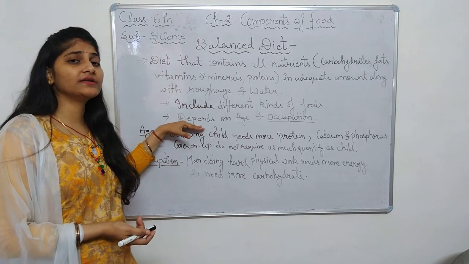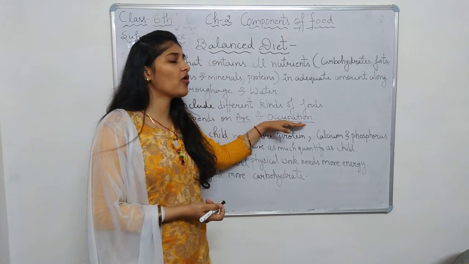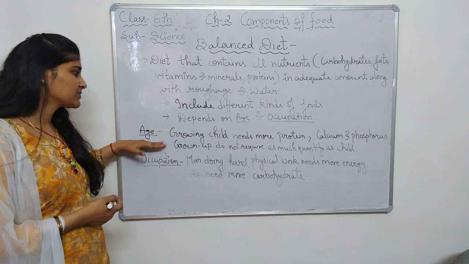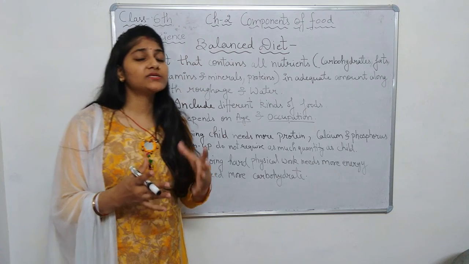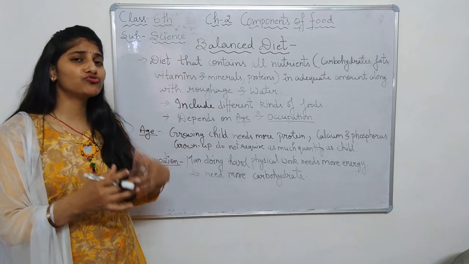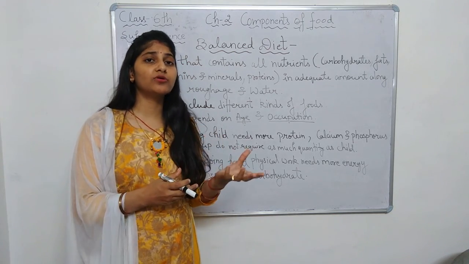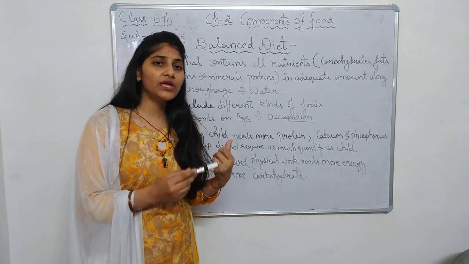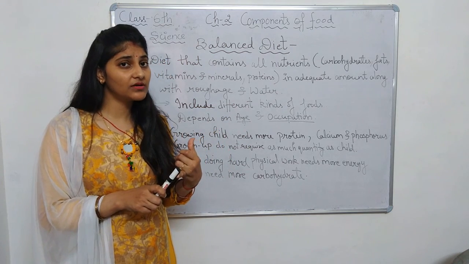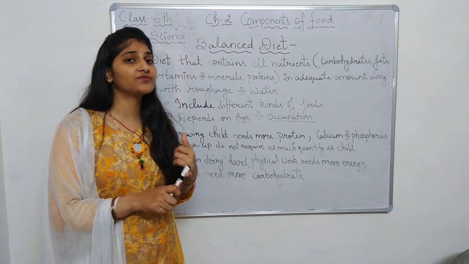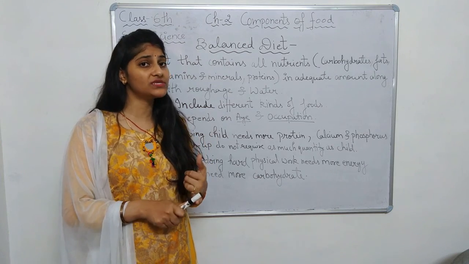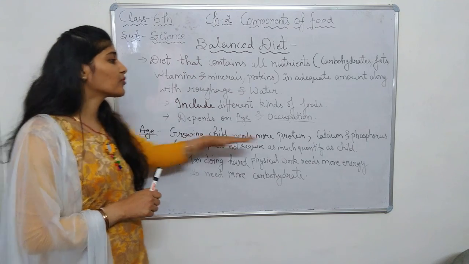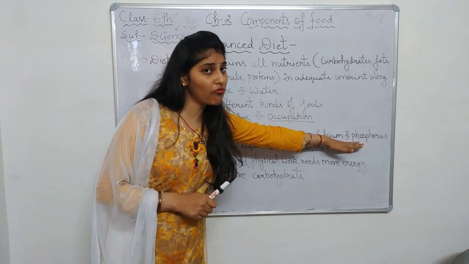So a balanced diet depends on age and occupation. For example, if we consider age, when a child is growing up, his body grows, his bones are also growing. So for a child, protein, which is a bodybuilding nutrient, and calcium and phosphorus, which help in the growth of bones and teeth, are required in more quantity.